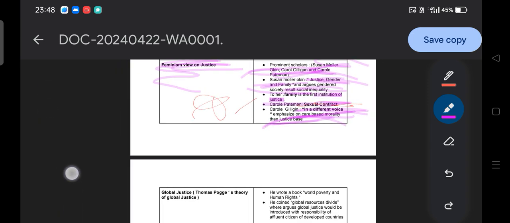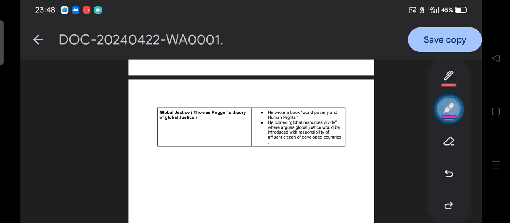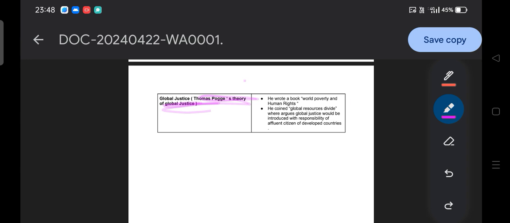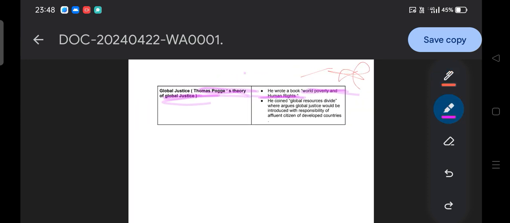Then we will switch to global justice. It's very important, and most of you will not be aware of it. Global justice, the concept by Thomas Pogge, is famous for the theory of global justice. He wrote a book, World Poverty and Human Rights. Please do remember this, because this question was already asked in your examination. World Poverty and Human Rights is by whom? Thomas Pogge. And he coined the term global resource dividend. So who coined the term global resource dividend? What does it mean?